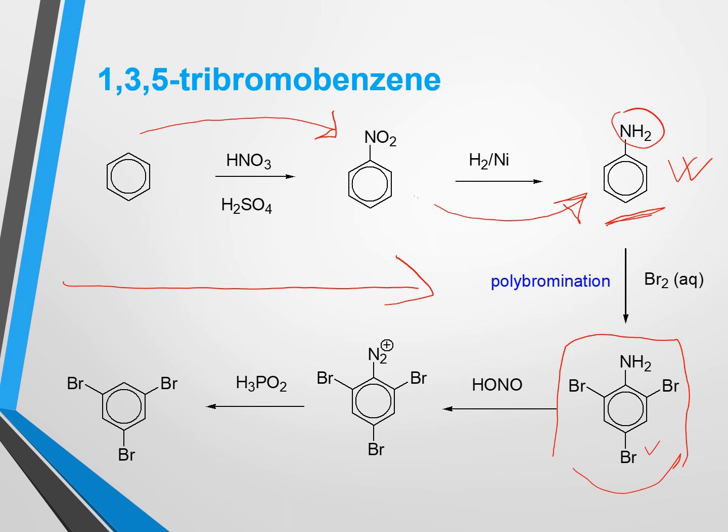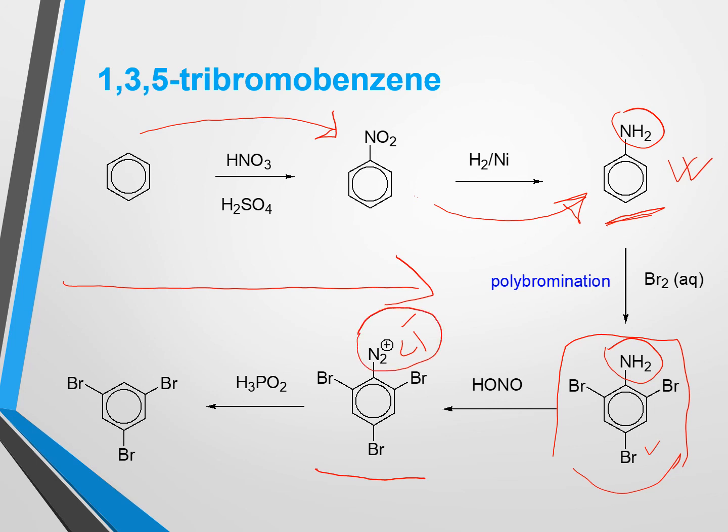In this step we can go for a diazotization reaction using sodium nitrite and hydrochloric acid, and we know that after diazotization the amino group will be converted to a diazonium chloride group. So we will get 1,3,5-tribromobenzene diazonium chloride. And we also know that if we use phosphorous acid, the diazonium chloride group will be removed from the benzene ring.